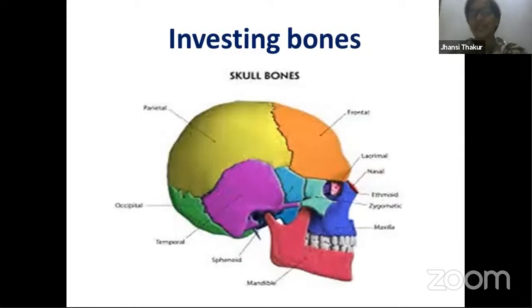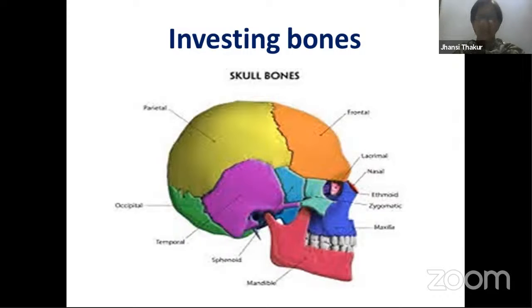Next, another one is investing bones. The bones that are derived from the mesenchymal cells, embryonic mesenchymal cells, are called investing bones. Two other terms for investing bones are membrane bound bones and dermal bones.